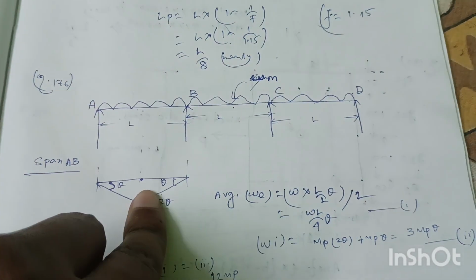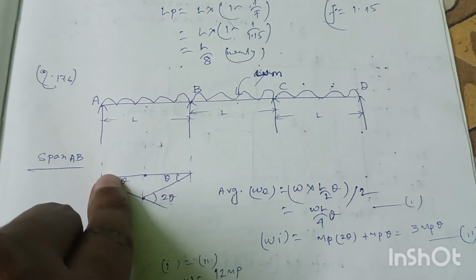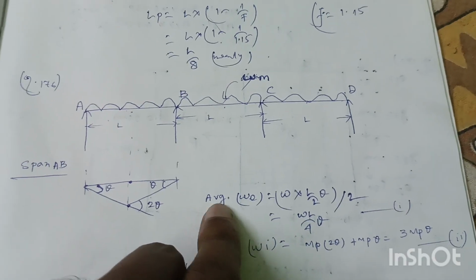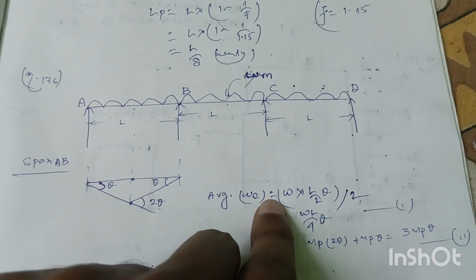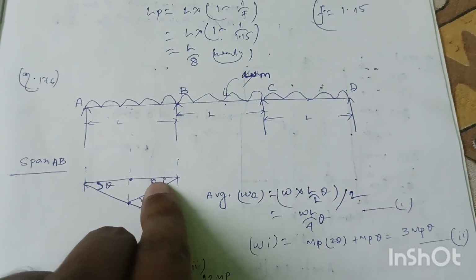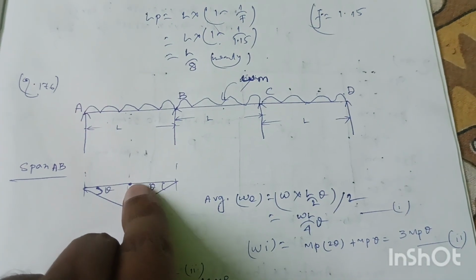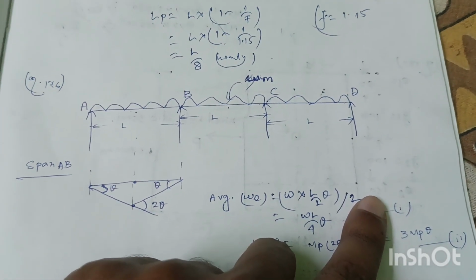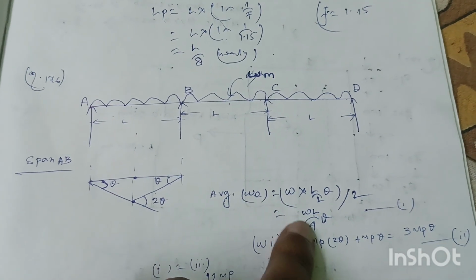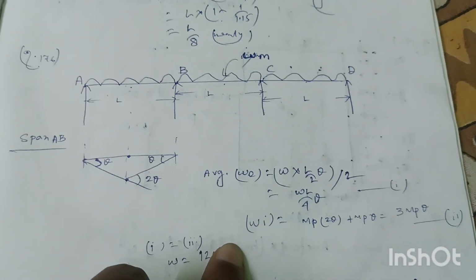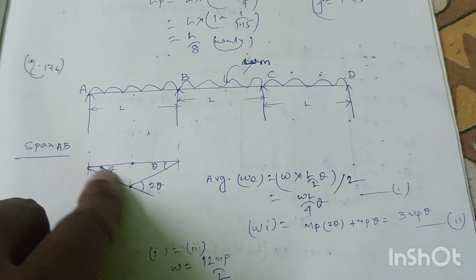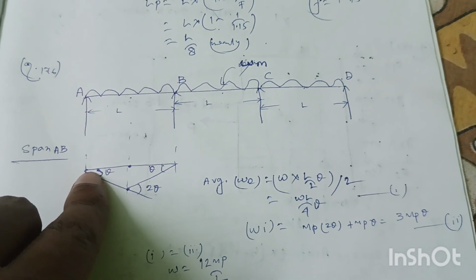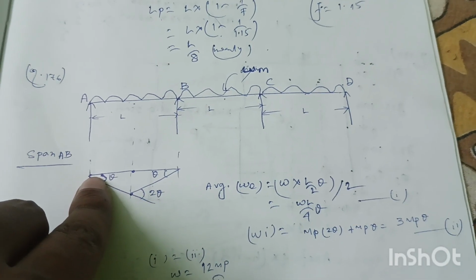For span AB, the collapse diagram is like this. If this angle is theta, this angle is theta, so this angle will be 2 theta. So average external work done will be equal to load into deflection. So load W into deflection L by 2 into theta divided by 2, because it is UDL, so it will be average. So average external work done will be WL by 4 into theta. This is equation 1. And internal work done will be at here and at here. At here it will be nil because plastic hinge does not form here.